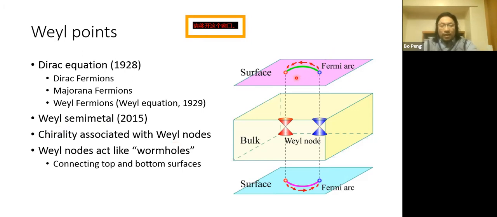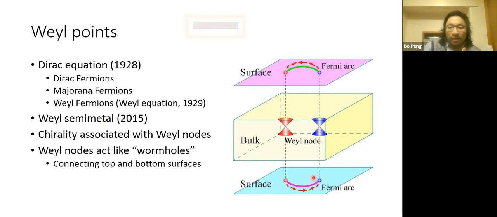And on the surface, this kind of Weyl point can act like a wormhole in the system, so there will be tunneling between the top surface and the bottom surface. Because of this, the Weyl points can be seen as high dimensional singularities of the system.